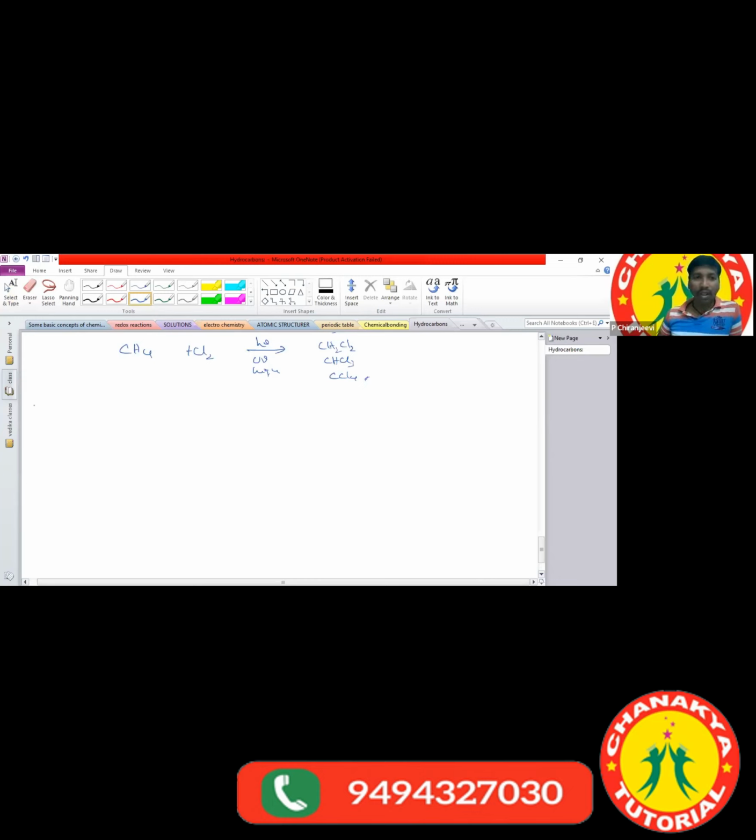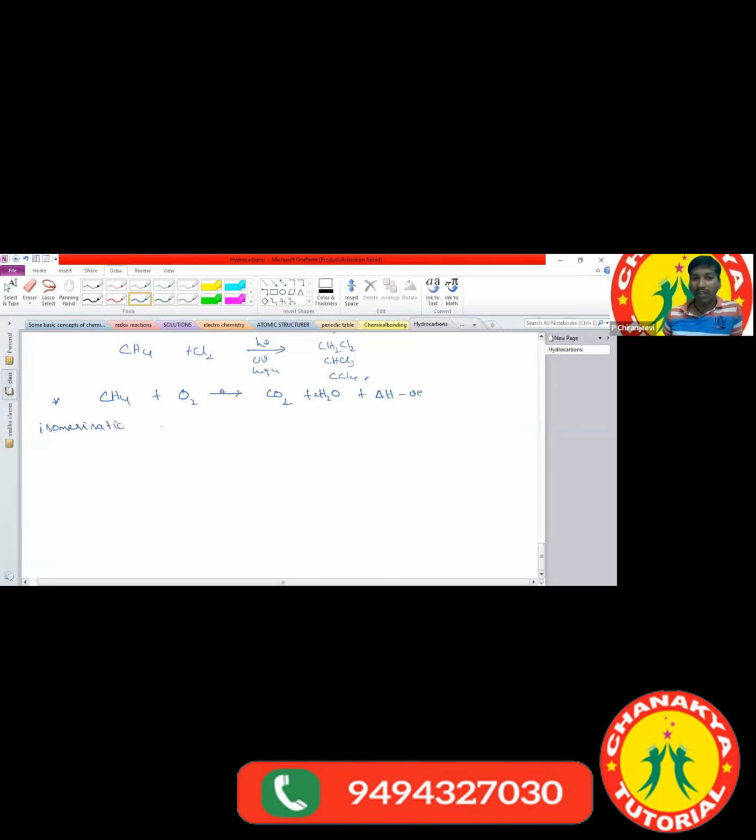What is meant by the combustion reaction? If hydrocarbons are heated in presence of oxygen, for example methane, at high temperature, it undergoes combustion and forms carbon dioxide plus 2 moles of water, and it releases high heat energy. So hydrocarbons undergo the combustion reaction. At the same time, hydrocarbons undergo the isomerization reaction.